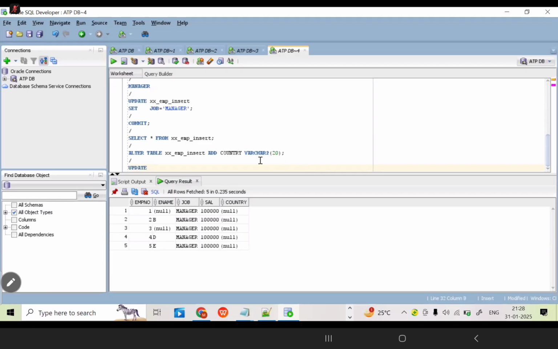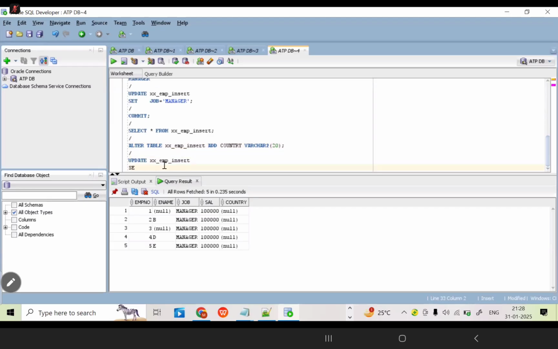What is the table name? Just take the XX underscore EMP underscore insert table name. Set country equals to IN. For all the employees, for this scenario, is it okay or not? Yes, for this scenario all the employees are Indians, they belong to the Indian country only. Correct or not? Yes, this scenario is okay.